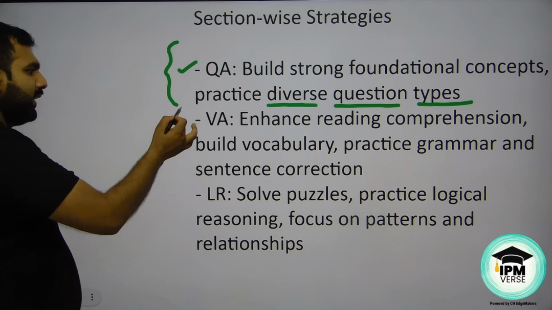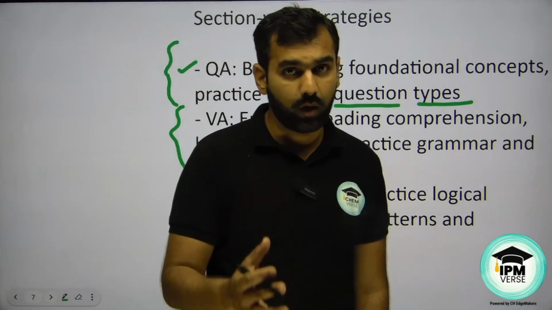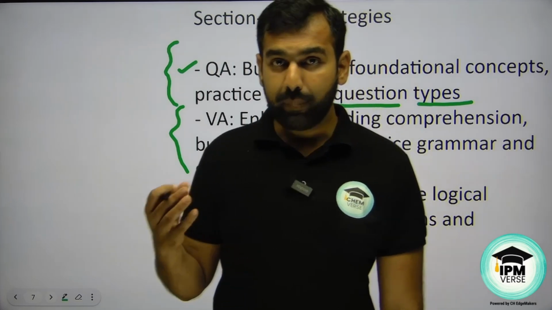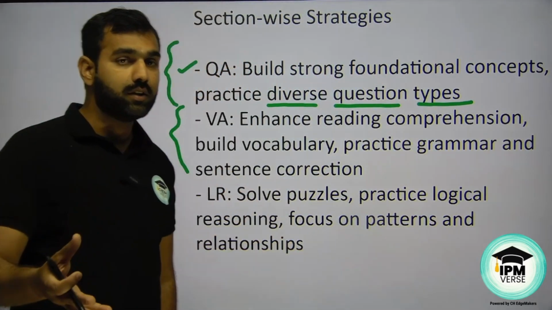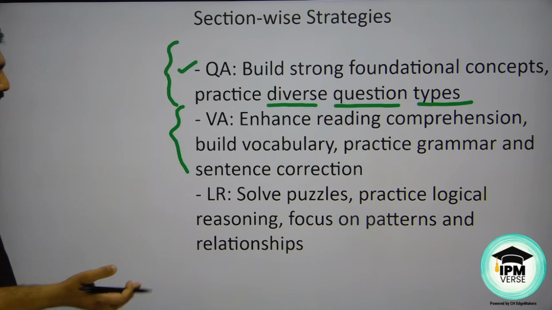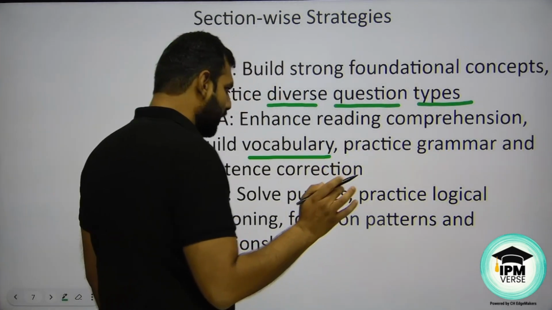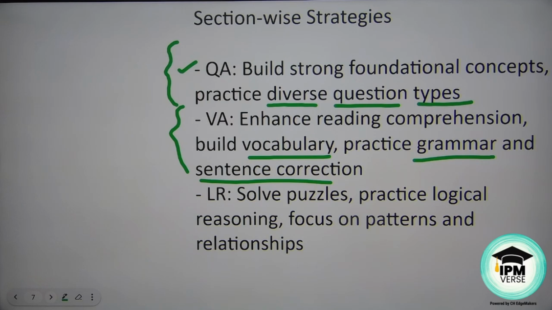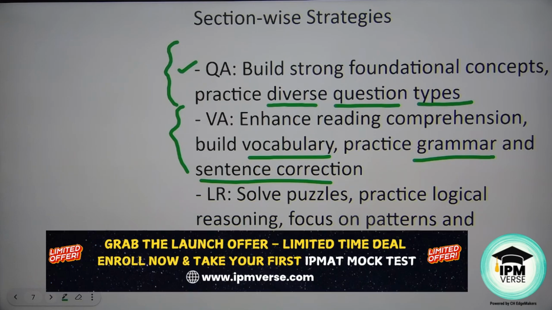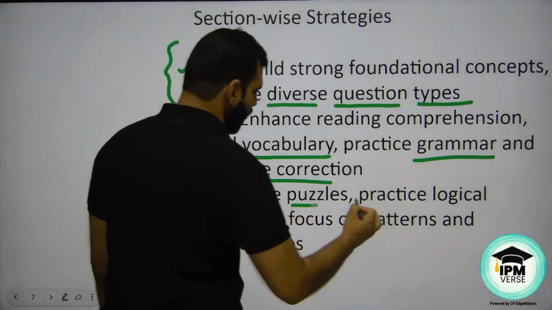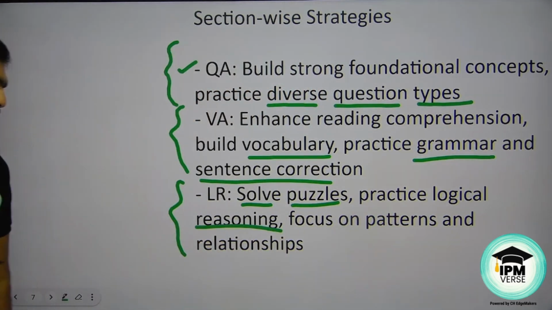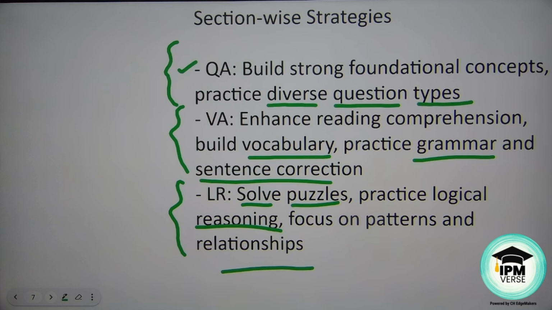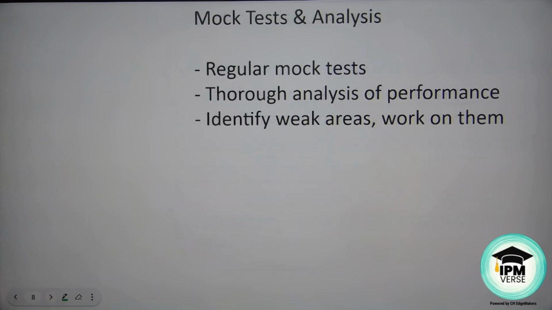When you talk about VA, read a lot, and read good content. You can read some good ebooks, good digital papers, newspapers, good articles. So go through that and read digitally. And of course, along with developing a good vocabulary, you need to have a good command over grammar and sentence correction. That is something which is asked by IPMAT in your VA section. When you talk about LR, solve a lot of puzzles, solve a lot of logical reasoning based questions, and focus on patterns, relationships, etc. So this is how you start developing all the subjects one after another.